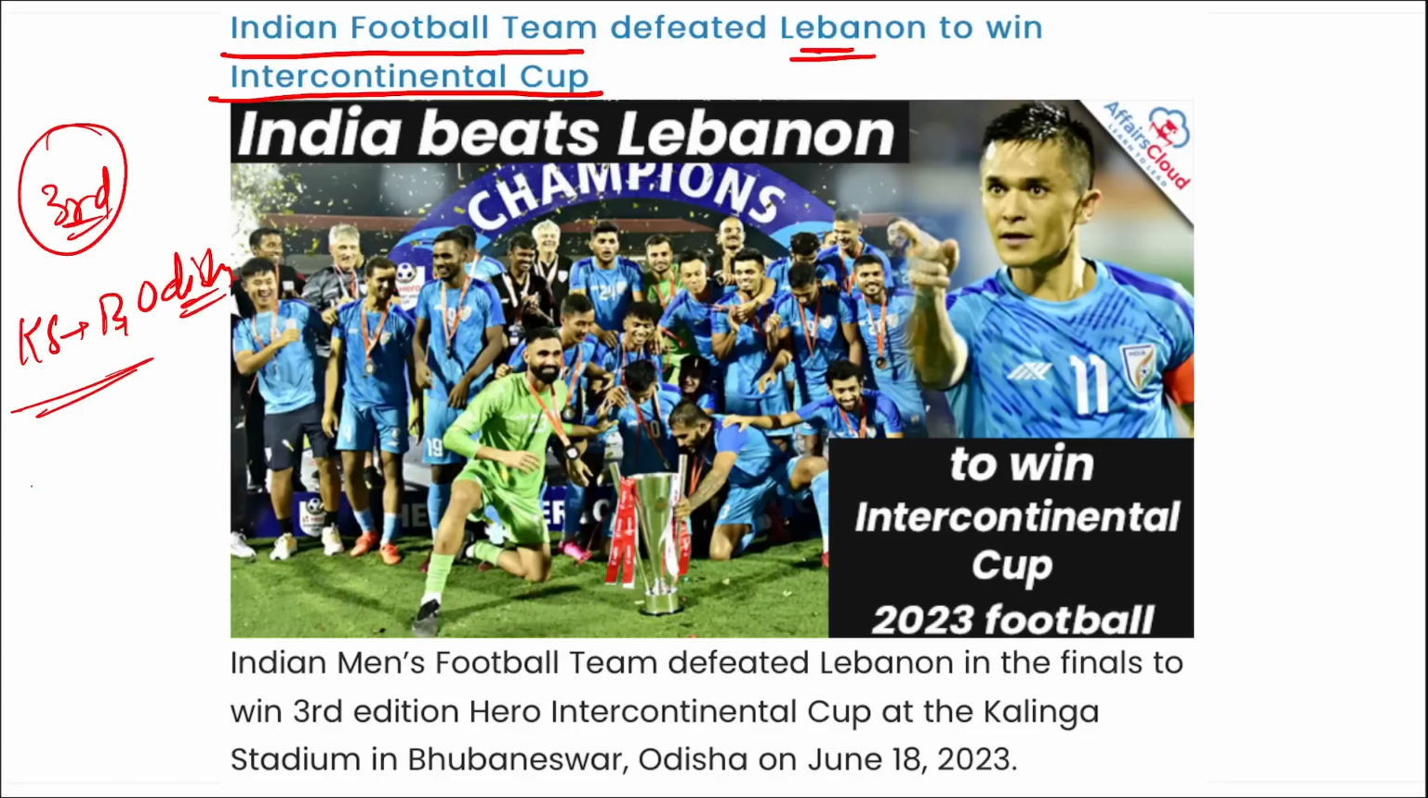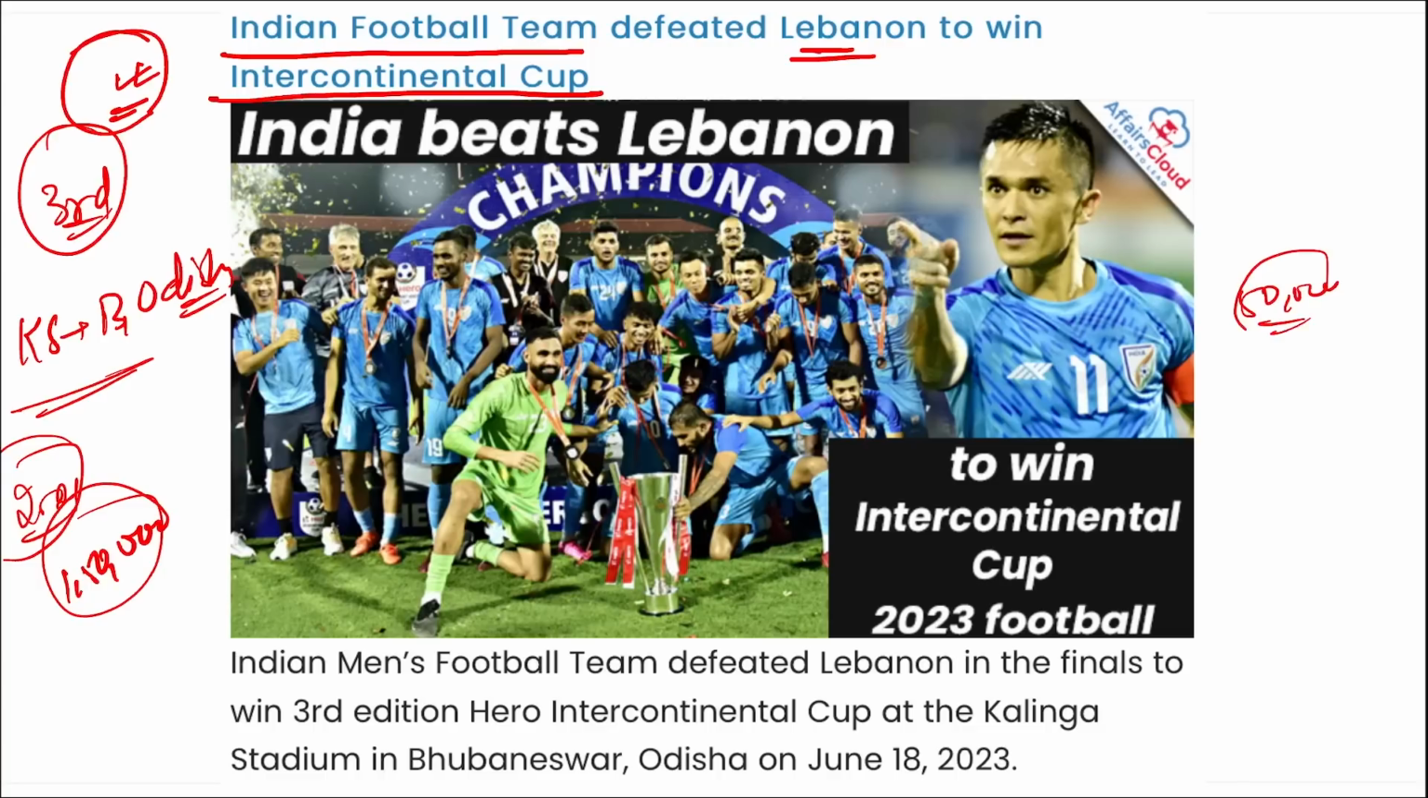Here, remember, the victory marks India's first trophy since the 2021 South Asian Football Federation Championship, and India defeated Lebanon in the finals to win this Intercontinental Cup. Correct. Player of the tournament, Sandesh Jhingan, has been awarded prize money of 1,50,000 rupees, and the winners of this event will get $50,000 and $25,000 for the runner-up.